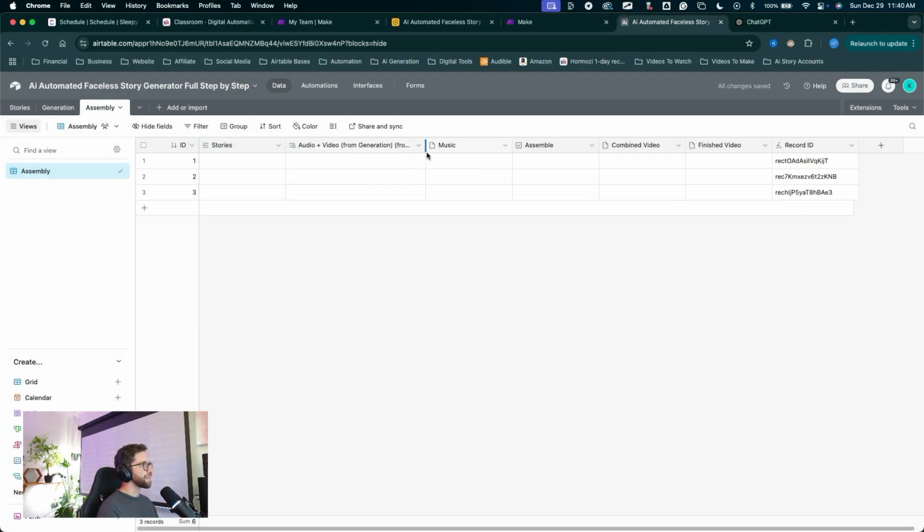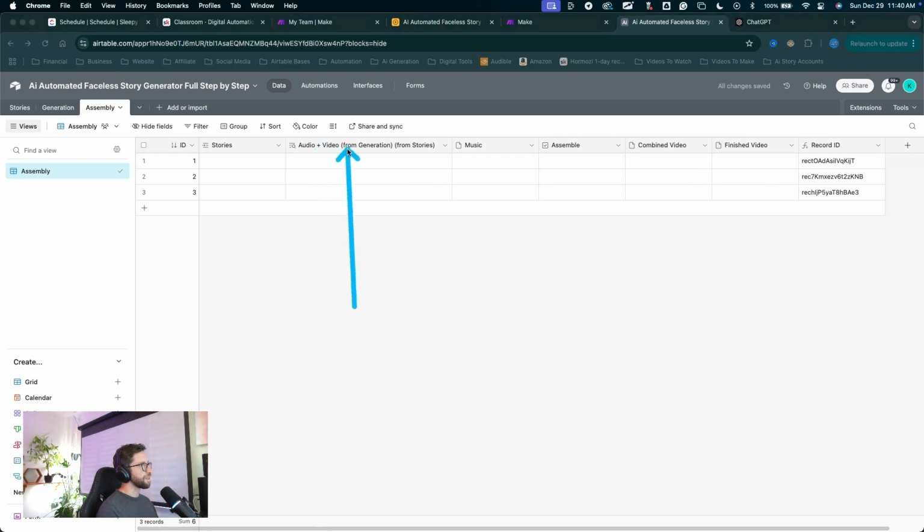I'll resize these fields a little bit so we can see what this one ended up being named. Audio plus video from the generation table that is linked to the stories table, and now we're getting it from the stories table. All right, so this linkage, pretty complex, but again, this is the magic of using Airtable and doing these complex manipulations of data.